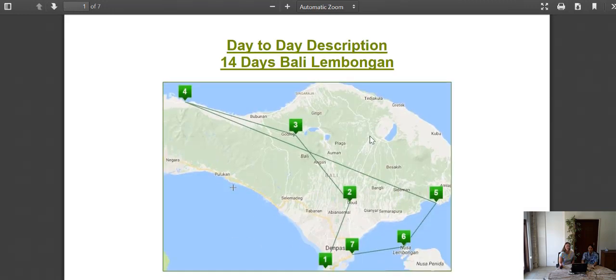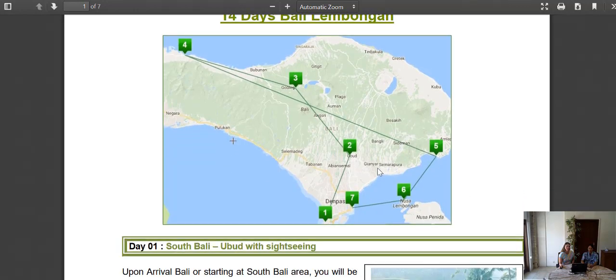Yes, this one we have is a full package of Bali combination, starting from the South Bali area and then continuing with Ubud, considered the art and craft center, and then continuing inland to the mountain area of Munduk, and then continuing to the northwest of Bali Island, which is Komutan, which is very famous for divers.